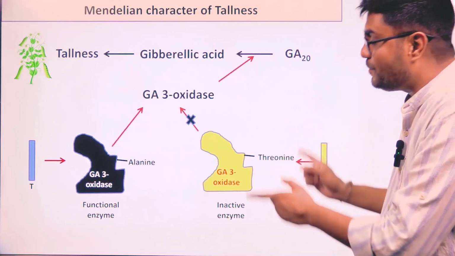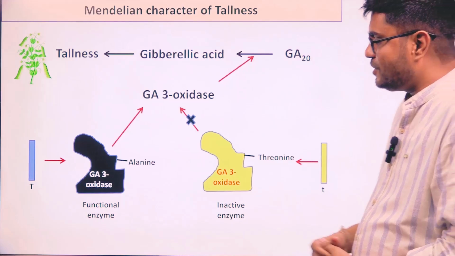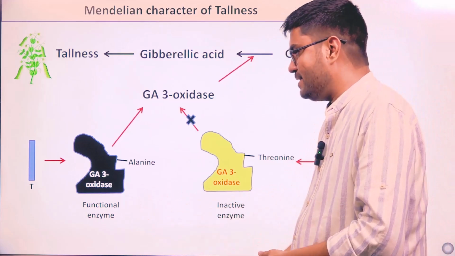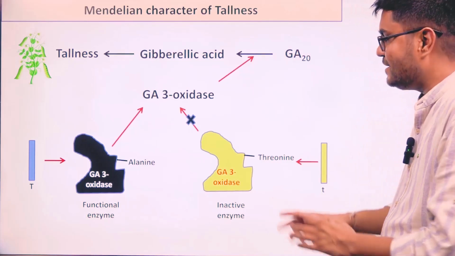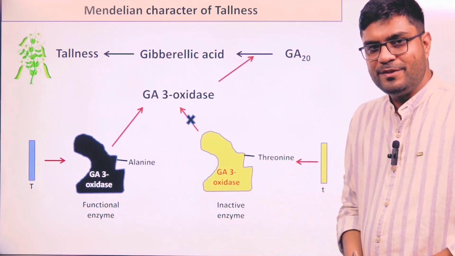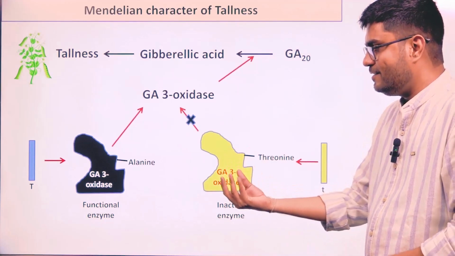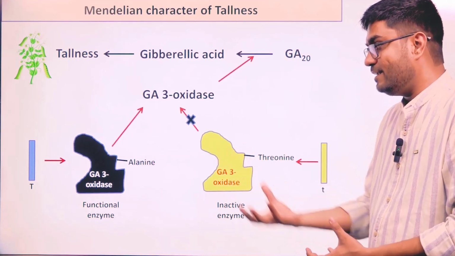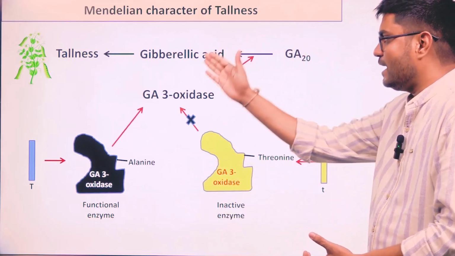So if we look at the protein structure, then the protein structure of the functional enzyme is having alanine amino acid in the active site, which is replaced by threonine in the inactive enzyme. So the dominant allele is making an enzyme with the alanine amino acid in the active site, which is functional and able to do this reaction.